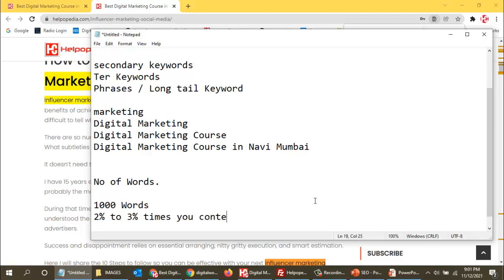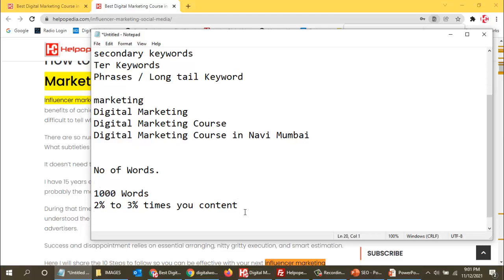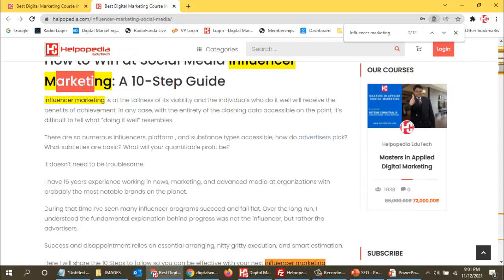Say suppose I have 1000 words of content overall, so 2% of 1000. How much is 2% of 1000? It is 20, and 3% of 1000 is 30. So 20 to 30 times I have to use this keyword in my content.